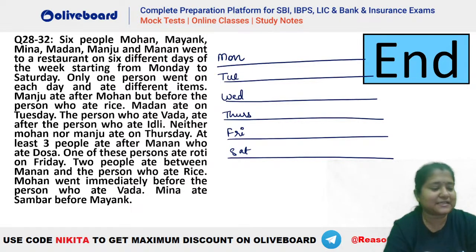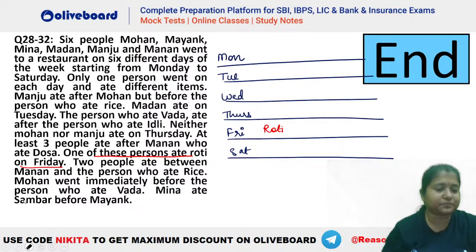Anybody who has completed? किसी ने बनाया इसको? Chalo, whatever is fixed information, first write it down. Like here, if you see, it is given that one of these persons ate roti on Friday. This is fixed information that roti has to be eaten on Friday. Okay, this is roti here.